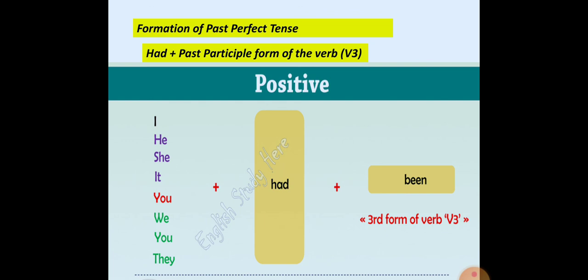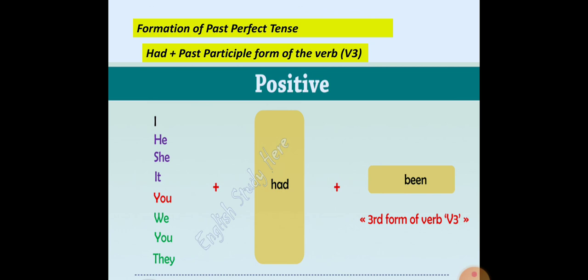In simple past tense we use verb 2 format, but for past perfect tense we use verb 3 format, the past participle form. Clear students? Don't get confused.